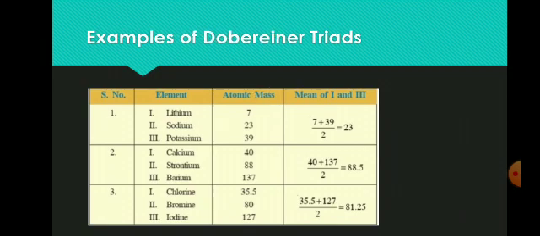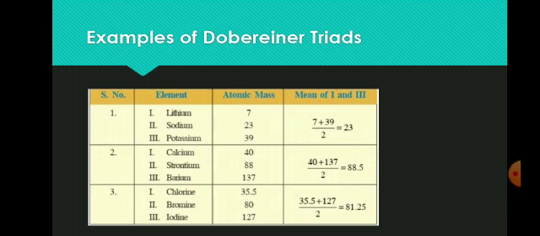So these are the 3 triads which were proposed by Dobereiner. He arranged the elements in increasing order of their atomic masses. The elements of the first triad are lithium, sodium and potassium. The atomic mass of lithium is 7, sodium is 23 and potassium is 39.